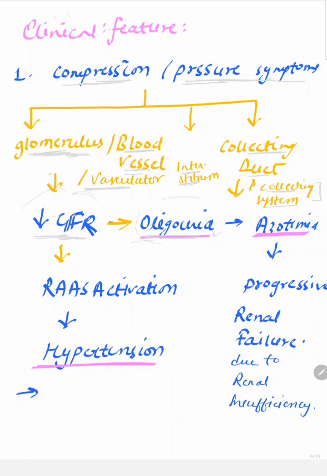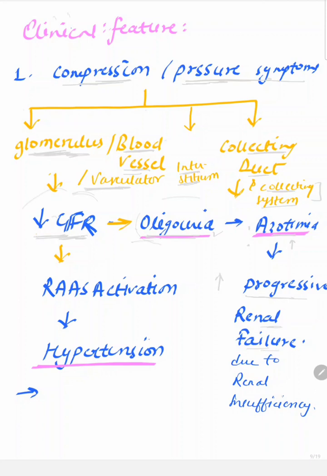Because there is less urine formation, that means fewer waste products are being excreted. That is why there is increased uric acid, increased blood urea nitrogen, and increased serum creatinine. If this process is continuous, there is a progressive increase in blood urea nitrogen and creatinine, and because of both of those, there is renal insufficiency, and this can lead to renal failure.